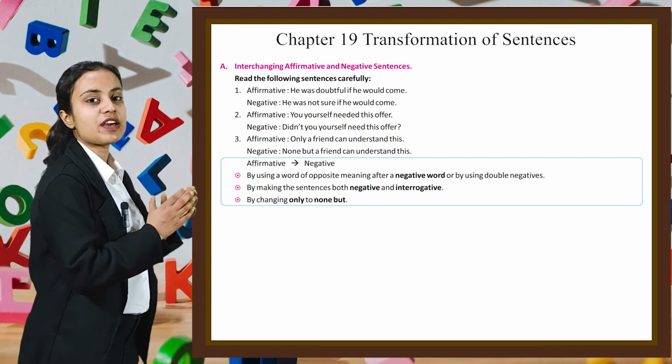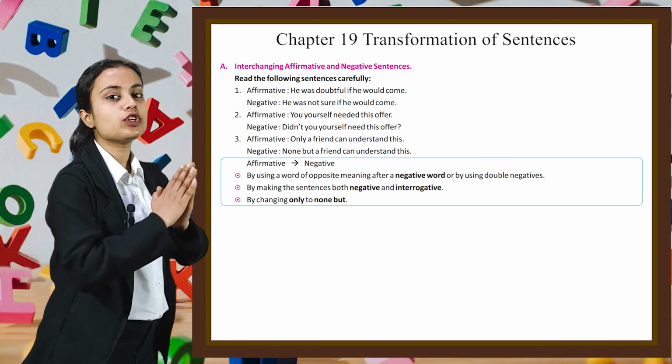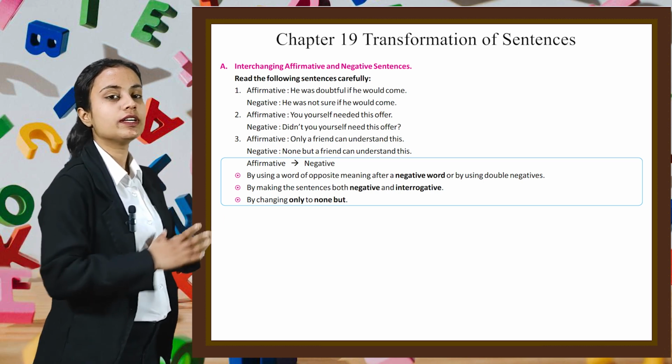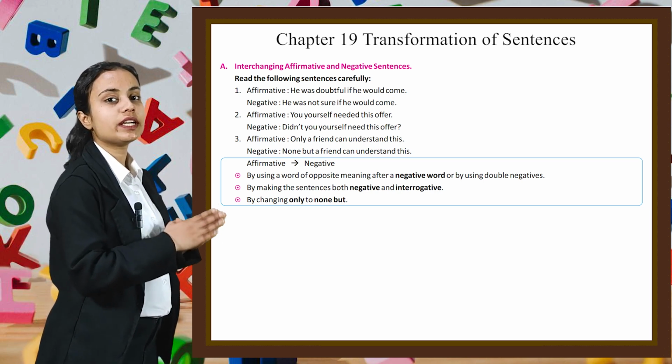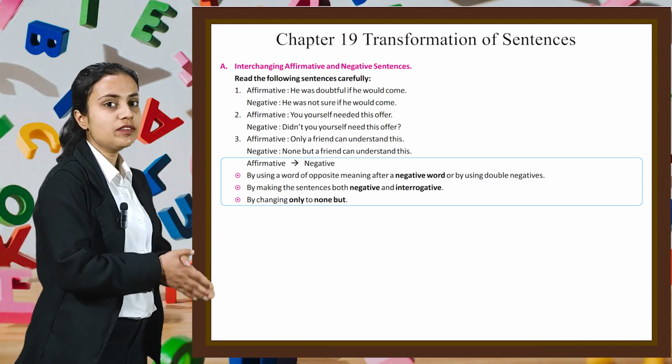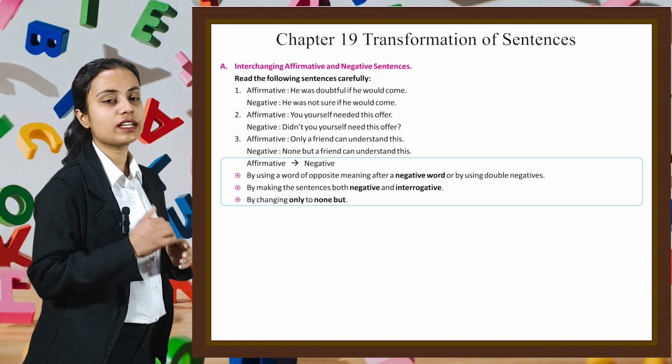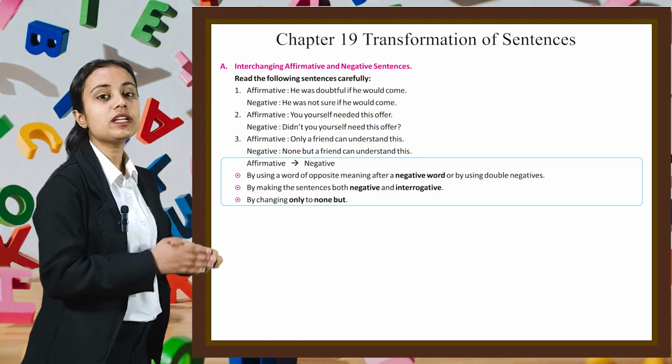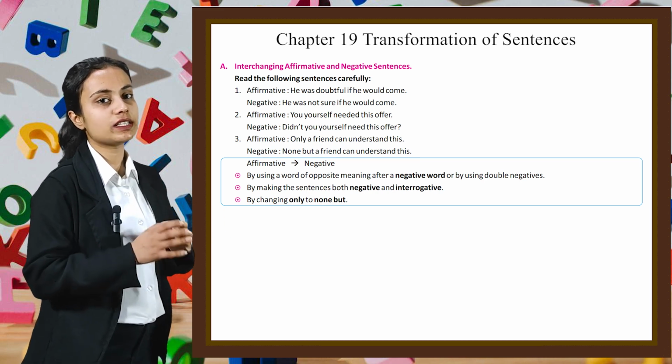Second example is affirmative. You yourself needed this offer. Negative one will be, didn't you yourself need this offer? Third example is affirmative. Only a friend can understand this. The negative one will be none but a friend can understand this.